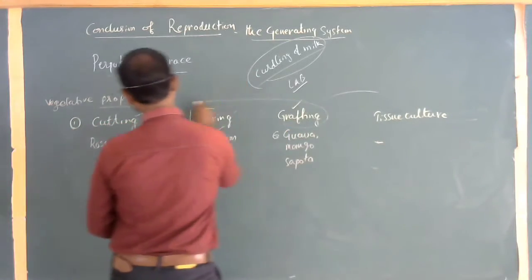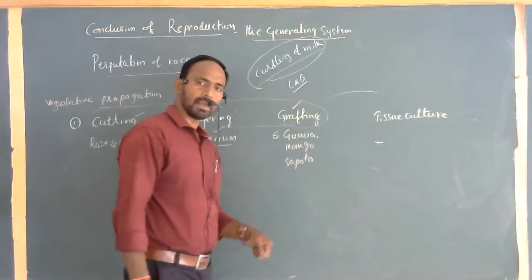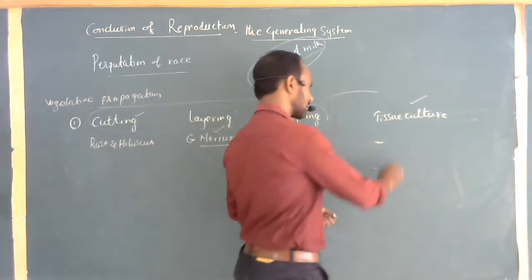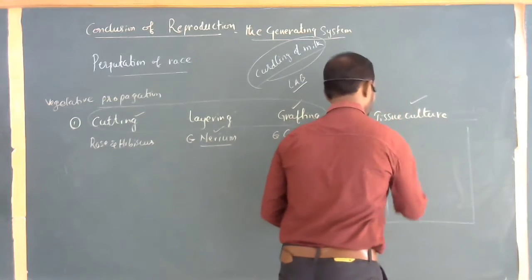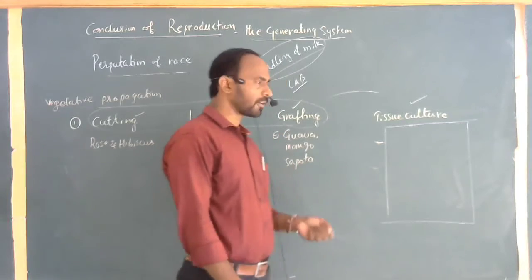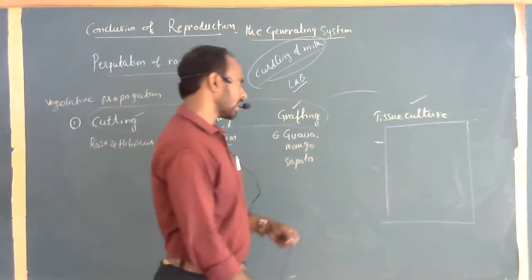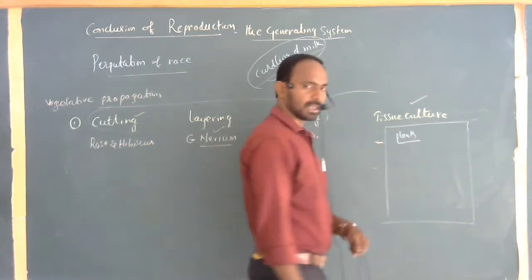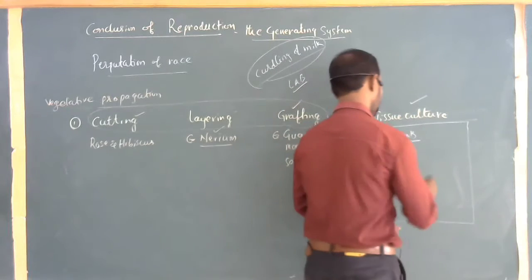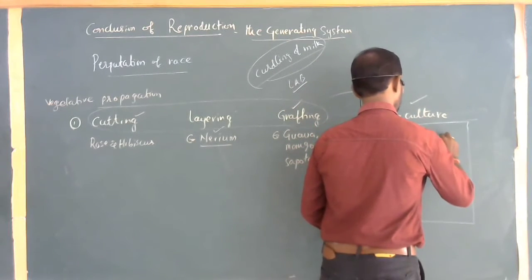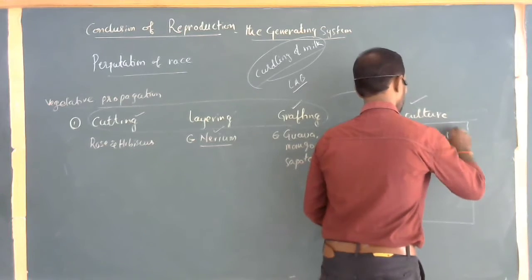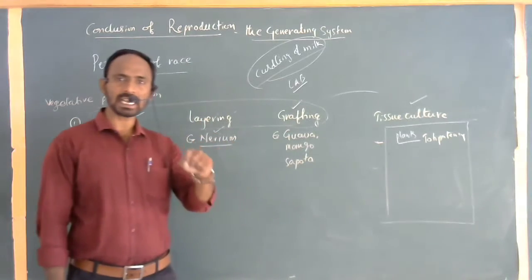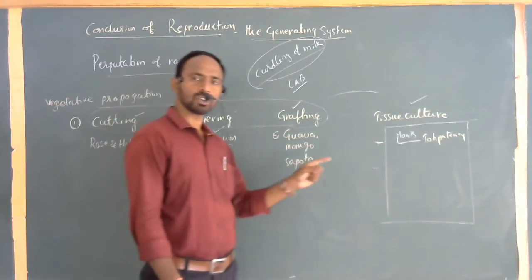These three mechanisms can be done simply by man-made means. Whereas tissue culture is also a man-made mechanism, but it occurs completely in the laboratory. Technology is most important for this kind of process. So tissue culture: mostly all plants have an ability that is commonly called totipotency. Totipotency is the ability of a plant cell to give rise to a whole plant from a single cell or tissue. This ability belongs only to plant cells.